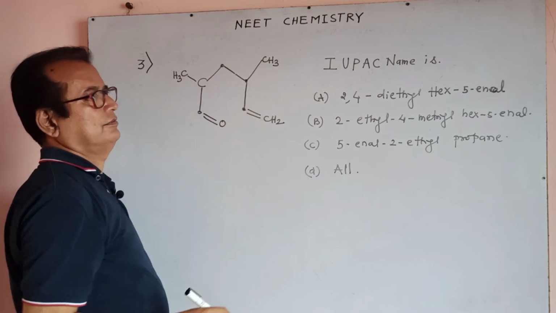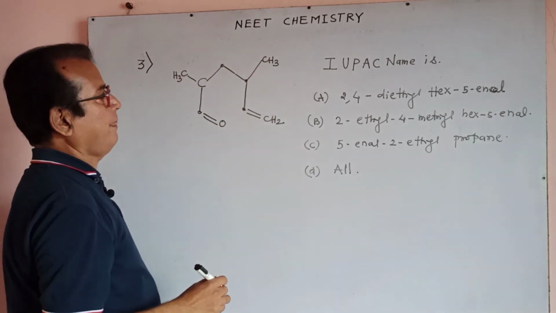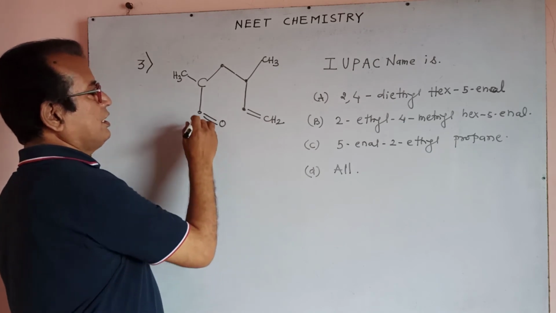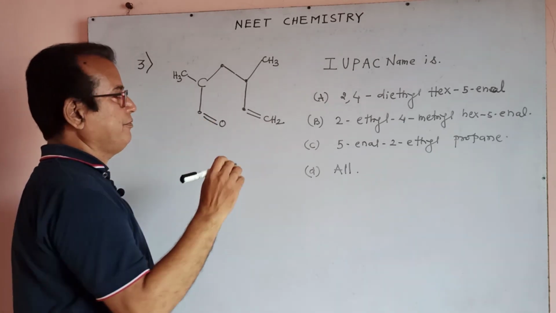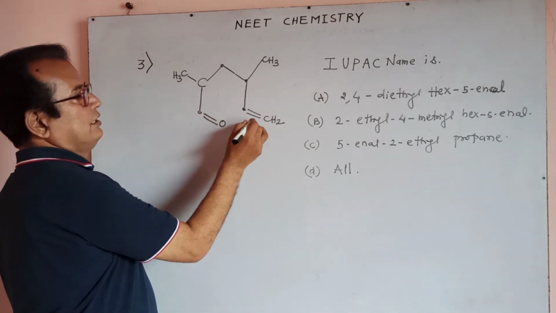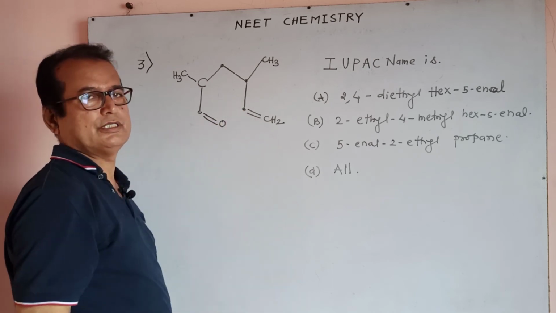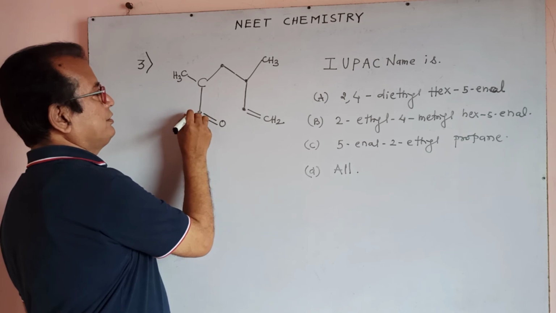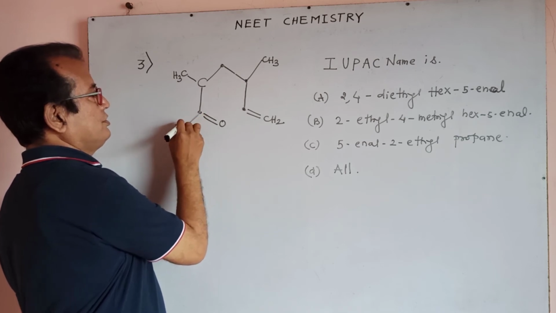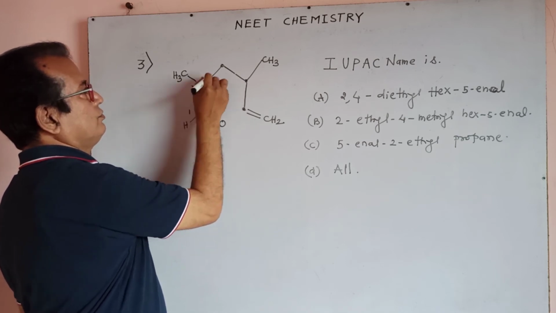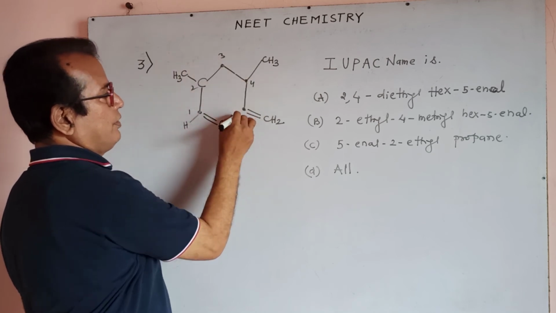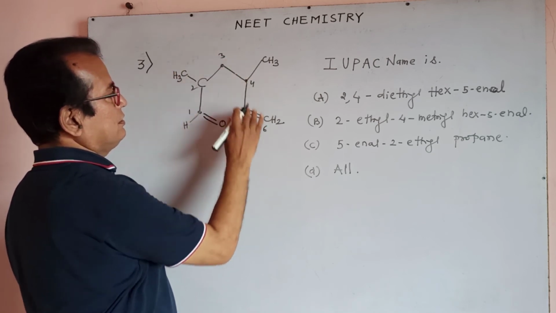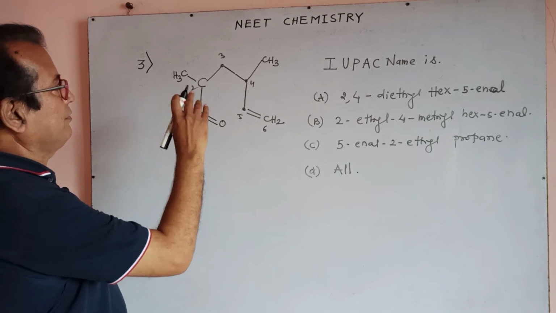Here you must consider that the first priority functional group is this, and this type of double bond is also there, so numbering starts from this point. It is the CHO, H is there, 1, 2, 3, 4, 5 and 6. It is one type of chain.